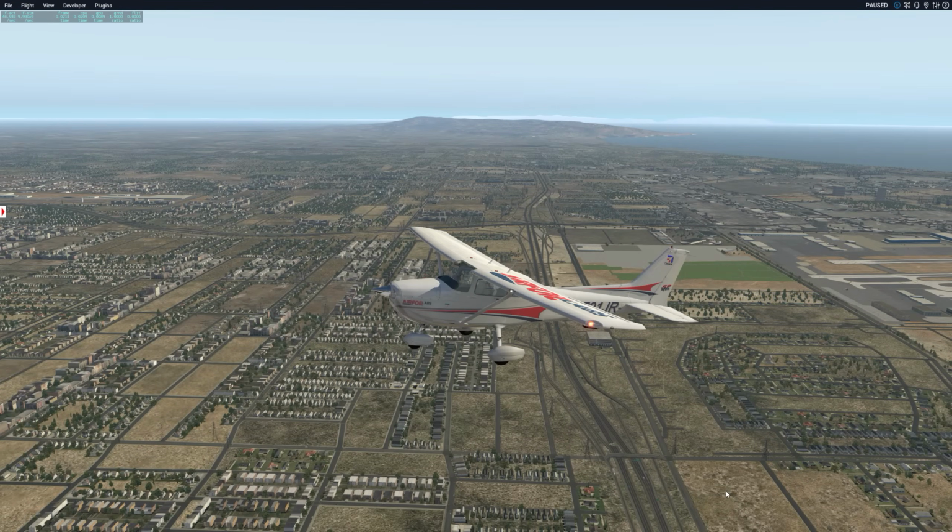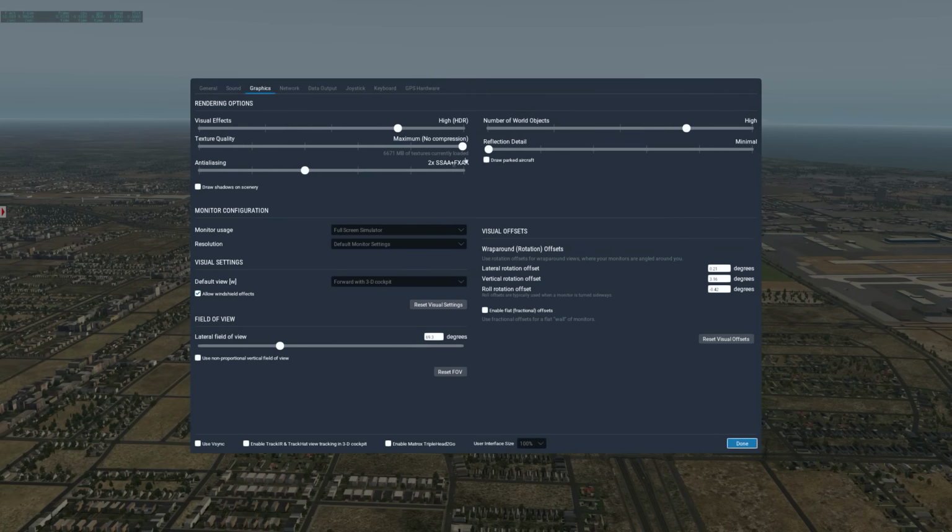Just a quick thing on anti-aliasing settings. If you're using a 4K monitor, you will probably not need as much anti-aliasing to get rid of the shimmering and the jagged lines, simply because the scene is being rendered at a much higher resolution. And just through some testing, I found out that an ideal setting for a 4K monitor is 2x SSAA plus FXAA. You will get the same results that I'm getting on my monitor at this particular setting. So you can save some FPS